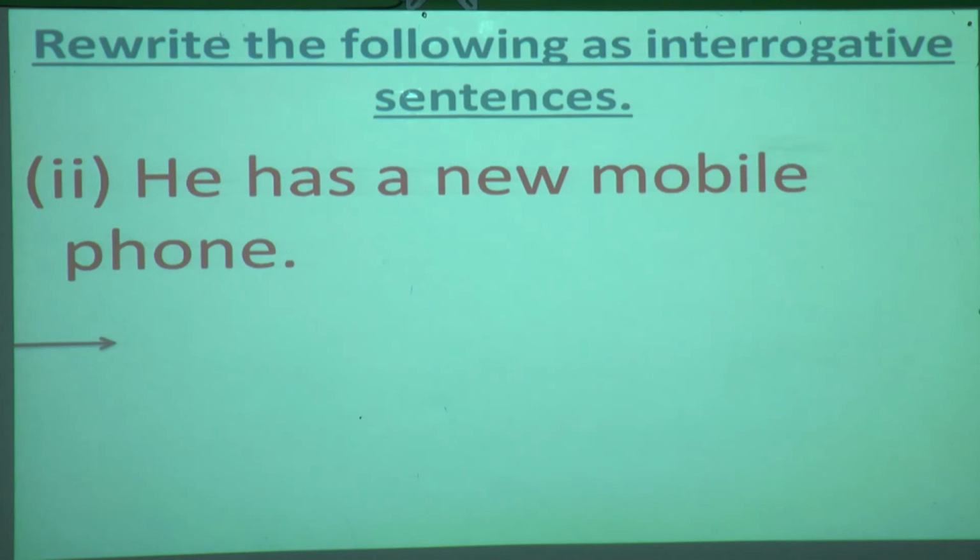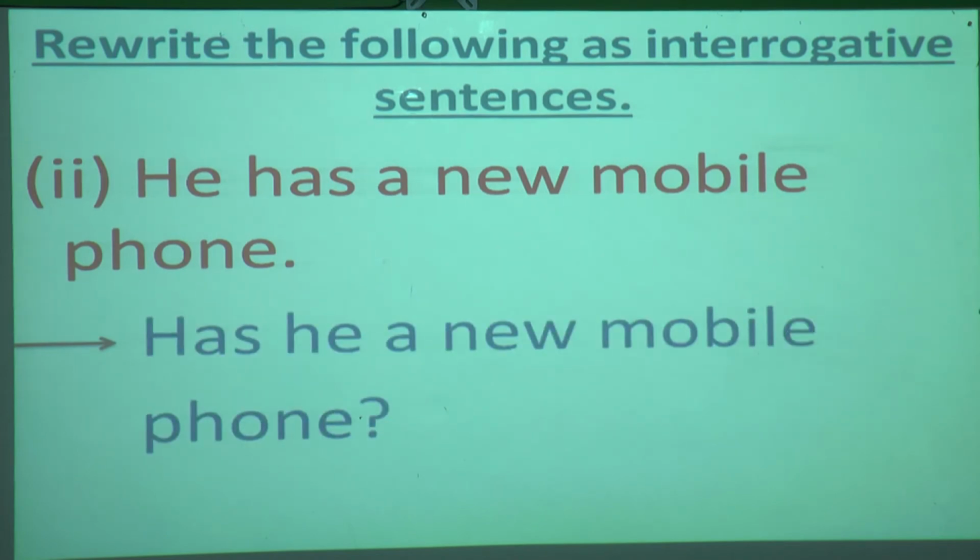Next, see, you have to be very fast while writing. Second, he has a new mobile phone. Second one is: He has a new mobile phone. So what is the verb over here? Has. Now what are you going to do with this verb? You are going to shift it before the subject. What is the subject over here? He. So what is the answer? Yes, Has he a new mobile phone? And at last, question mark. Is this your correct answer?